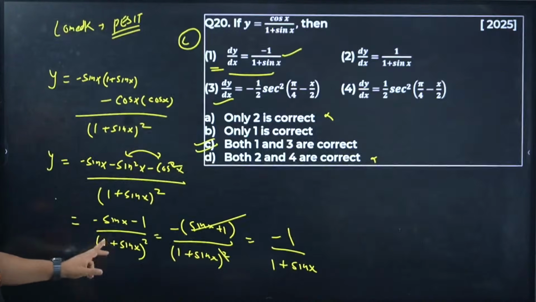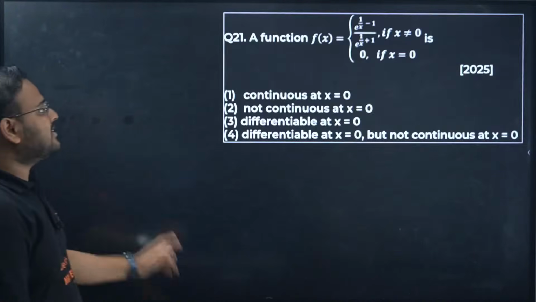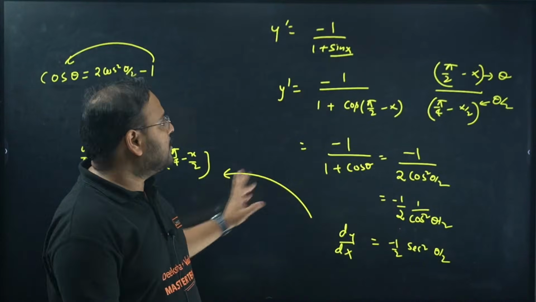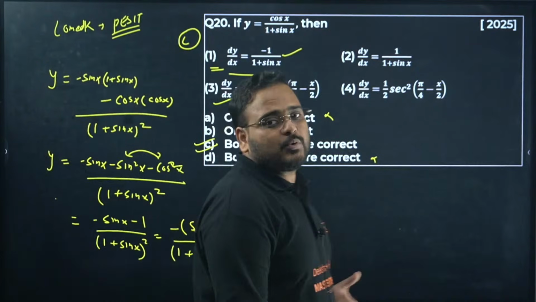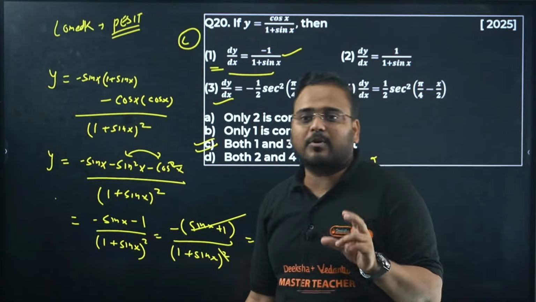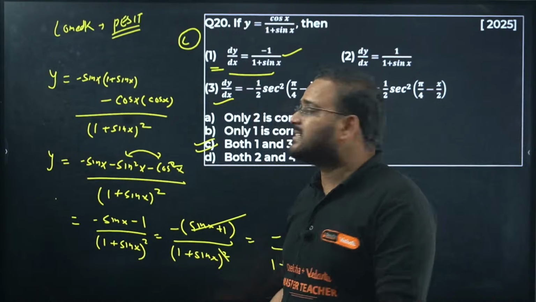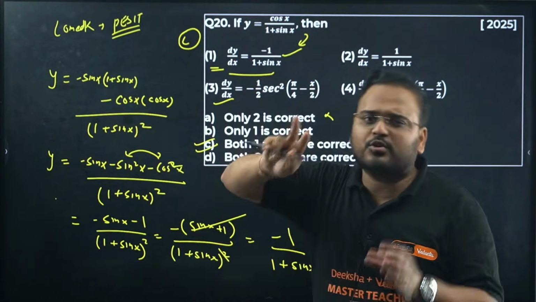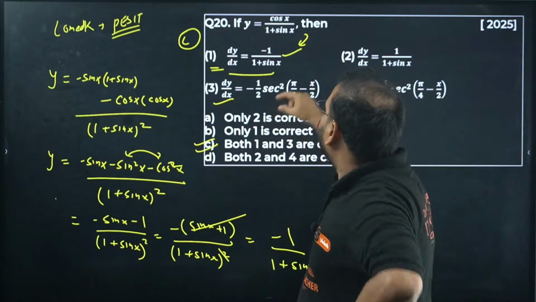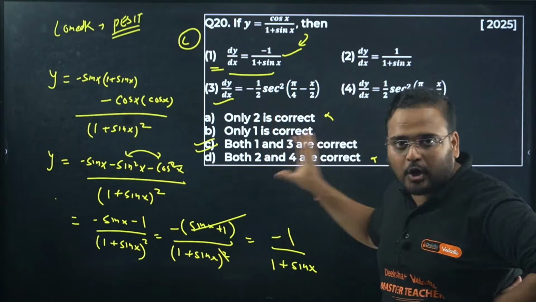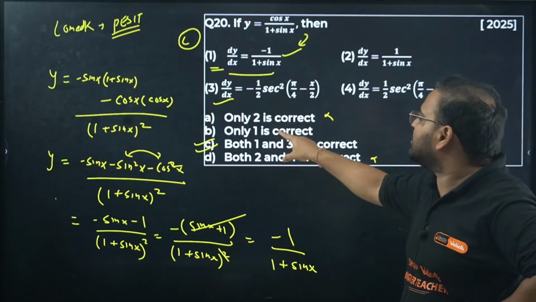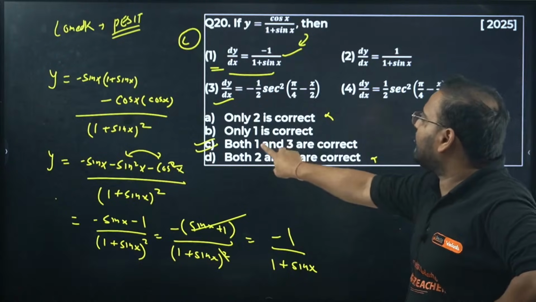Question is done. Now if you're asking, sir, is there a trick in this question? There is not. So how can a student get it done within a short amount of time? Logic is, this part is easy. This part you can get directly from your quotient rule. You can solve the quotient rule in your mind also. Then you can relate here. The logic is, if 1 is correct, 2 cannot be correct because the combination is not there. 2 cannot be, because we have 1 and 3.